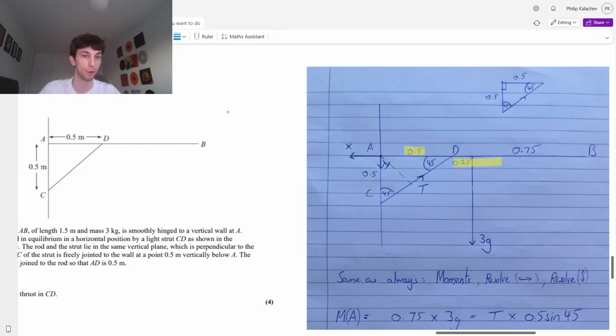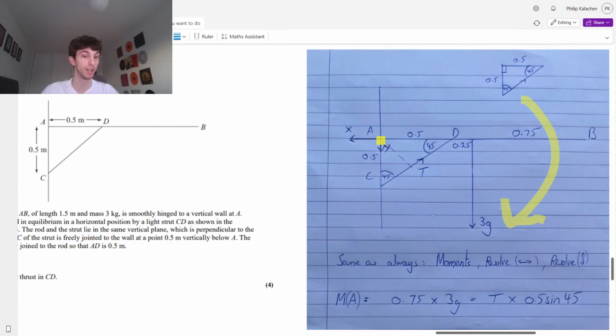So that's 0.5, 0.25. We have a clockwise moment. This is going to be our 3g, right? That's going to be a clockwise moment. Why are we taking moments about A? Because we want to get rid of this x and this y, which are unknown. So the perpendicular distance from A is going to be 0.75. So we have 0.75 times 3g.